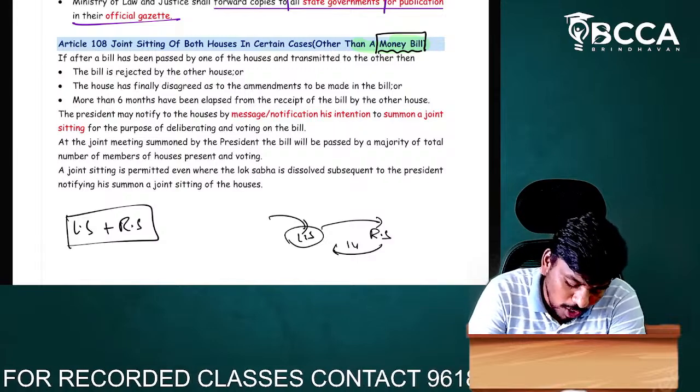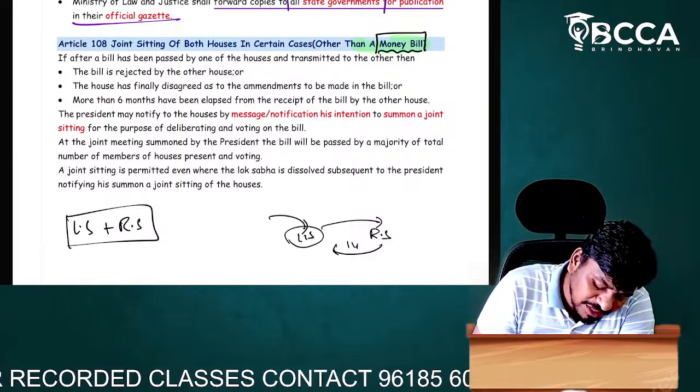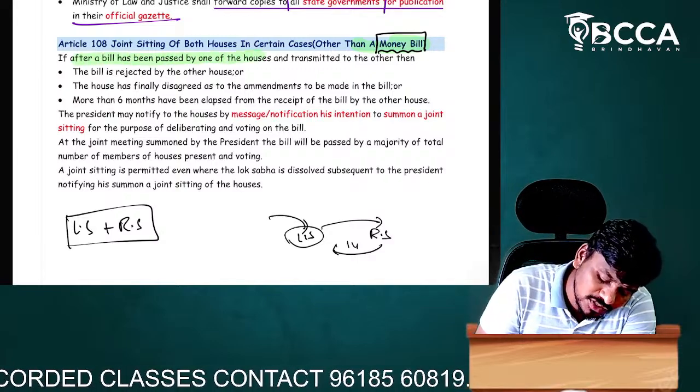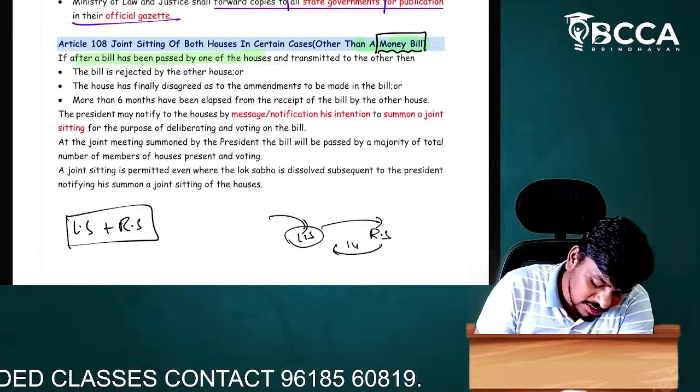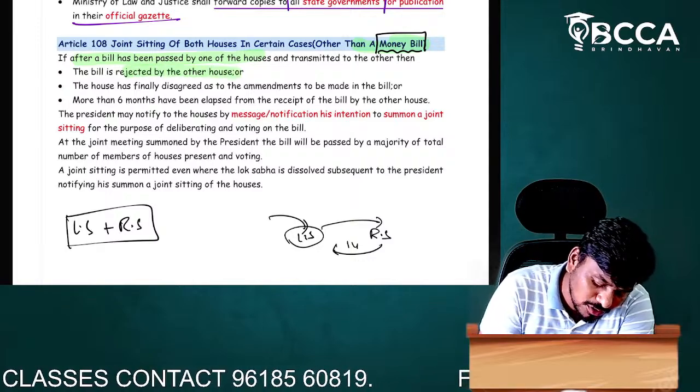Okay, point number one. If after a bill is passed by one of the houses and transmitted to the other, then the bill is rejected by the other house.